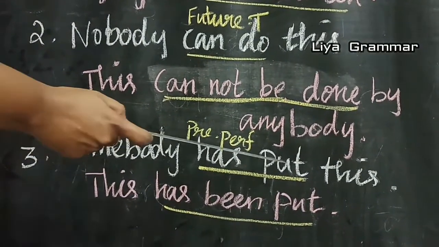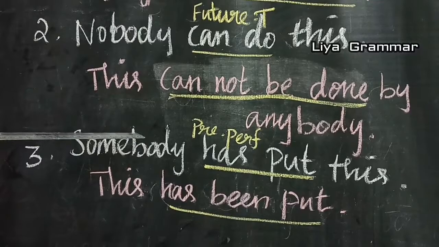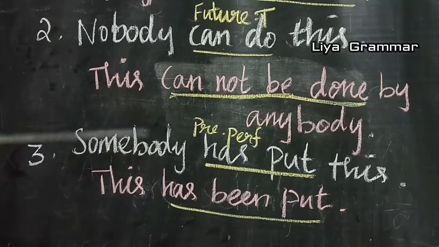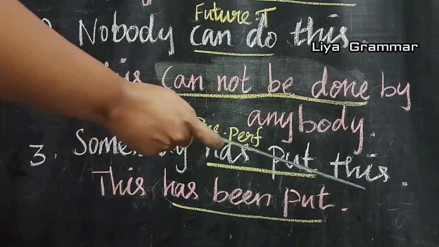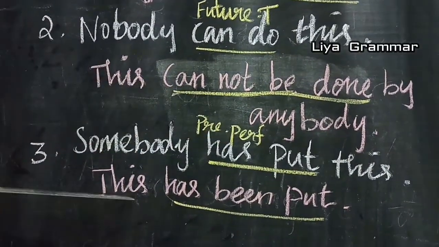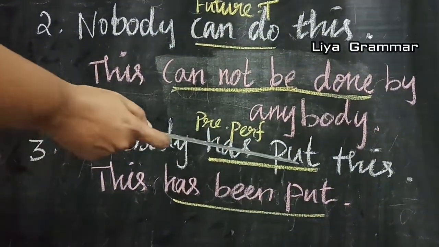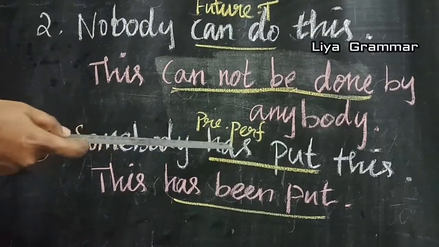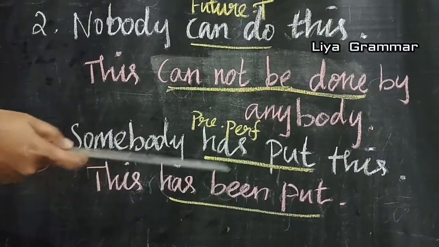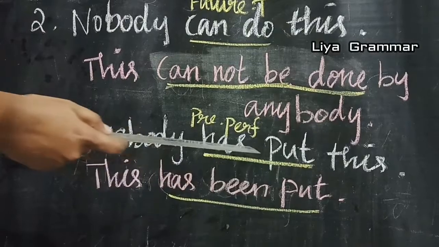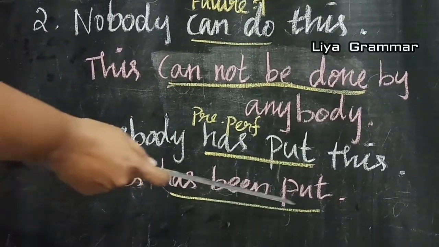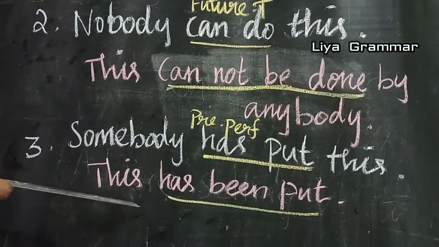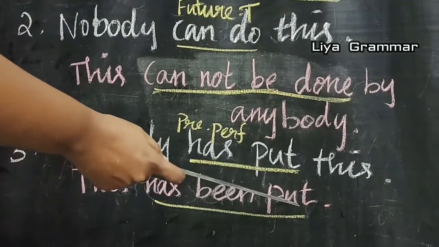Somebody has put this. It does not refer to any specific person or thing. Has put is present perfect tense. And this is the object. First you write the object, this. Has put is present perfect tense. How to change it into passive voice? Has been put. Already I told you, in perfect form you use been. Has been put. This is singular. So: this has been put.